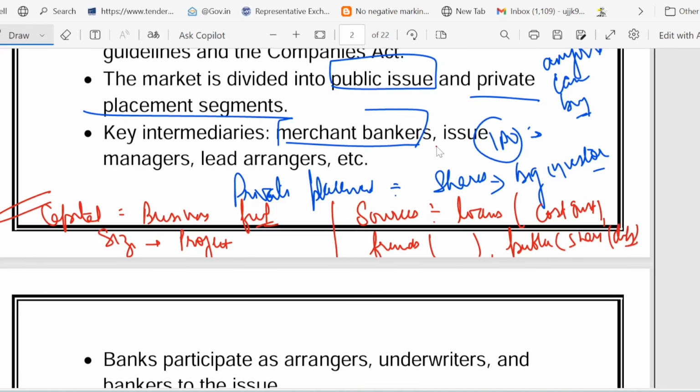Then we talked about SEBI, the Securities and Exchange Board of India. They keep public fundraising fair as well as transparent.